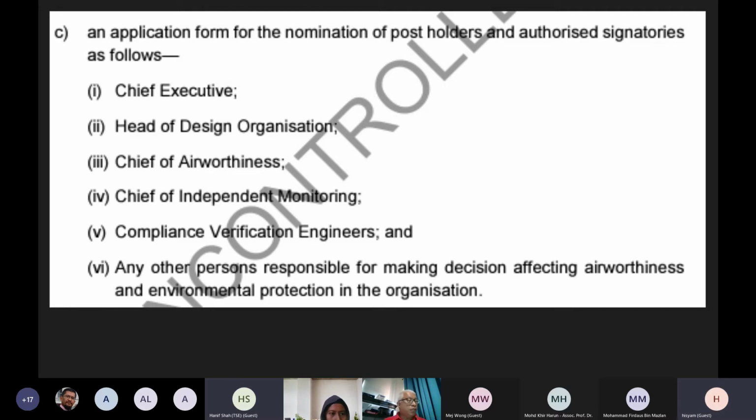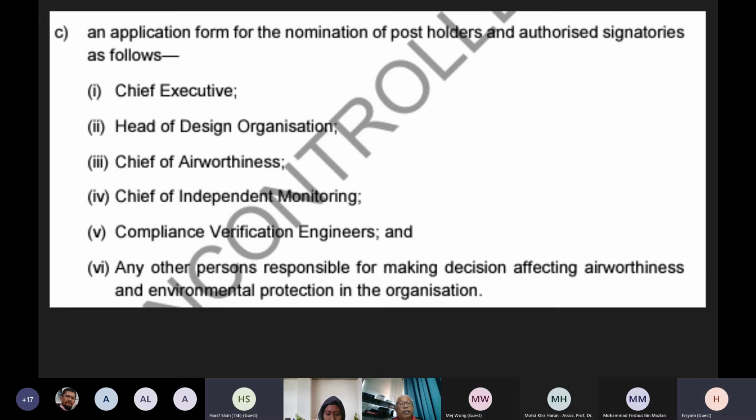And also under him is a head of design organization, HODO. Head of design organization is a technical person, the person who knows about the airworthiness requirement in detail, how to interpret, how to appropriately show compliance, as well as the person who knows about this requirement, the Part 21 Subpart J or CAD A401, the detailed requirement. Also, he develops that requirement into their own company process, and he understands the company process in design certification very well. So there's also under him the Chief of Airworthiness and also the Chief of Independent Monitoring.